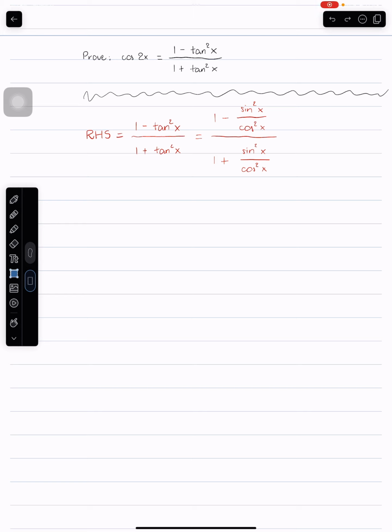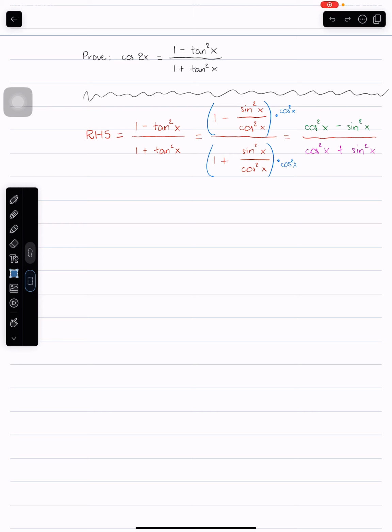After that, I figure this looks awkward as a fraction, so I'm going to multiply everything by cosine squared so that I don't have to work with the denominators in the numerator and the denominator. I'm going to parenthesize them and multiply everything by cosine squared. 1 times cosine squared is the cosine squared in green here. For negative sine squared over cosine squared times cosine squared, the cosine squared cancels out, so I get just negative sine squared.